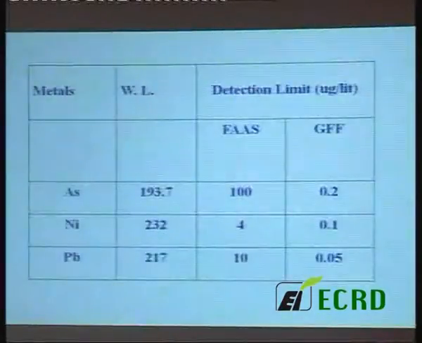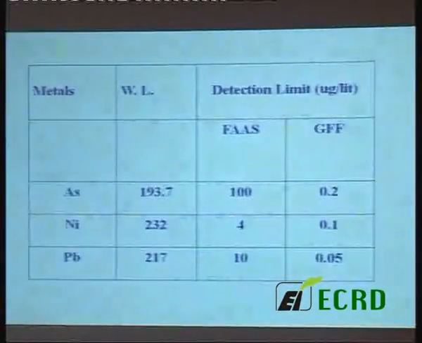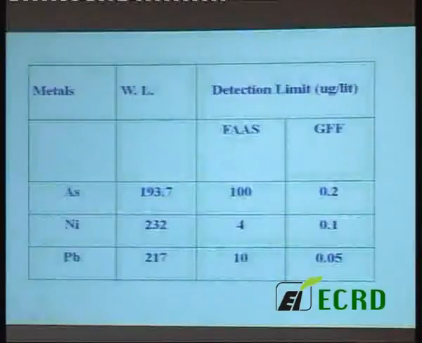And these are the wavelengths for arsenic, nickel, and lead: 193, 232, 217, and these are the detection limits. Arsenic cannot be done with flame atomic absorption at our desired limits.